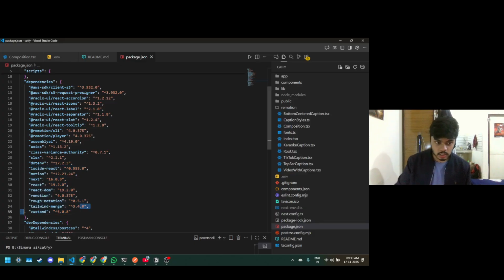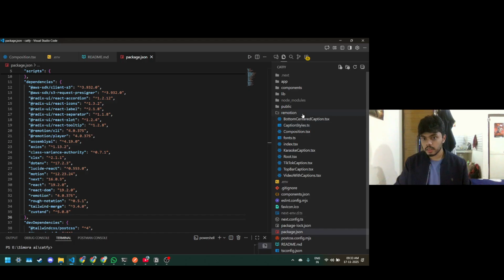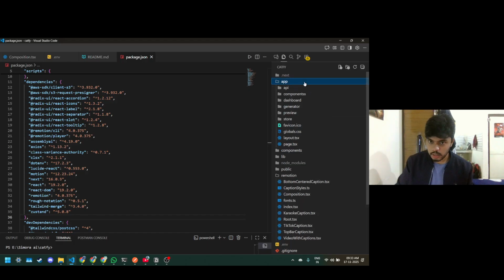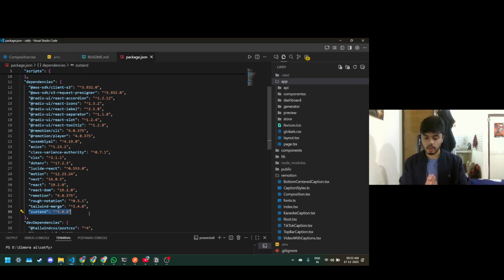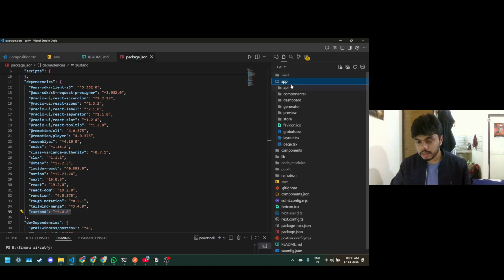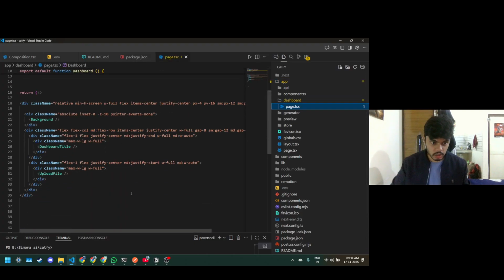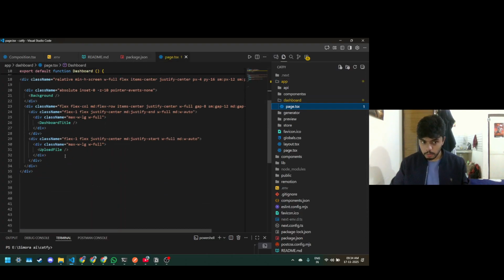The main thing is Zustand: where I have used it and why I have used it. I can go to the store. First of all, I have used Zustand to lift up the state. Why? As you can look into my directories, I have API, I have components, I have dashboards. So my first route is in the dashboard part. You can see it. Okay, upload file.